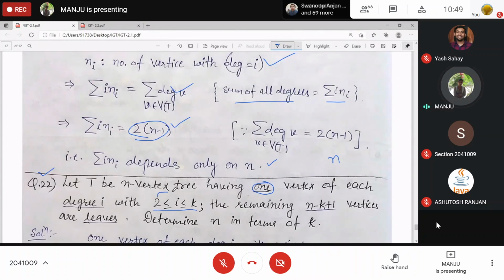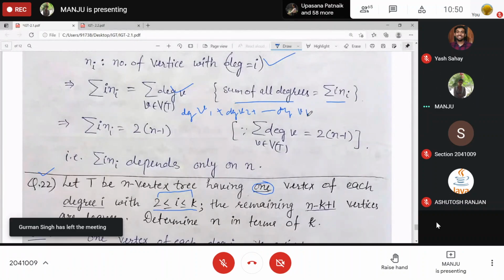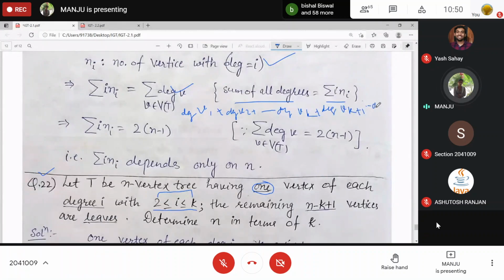we have degree of v1, plus degree of v2, summation and so on, degree of vk, degree of vk plus 1, and so on up to degree of vn.